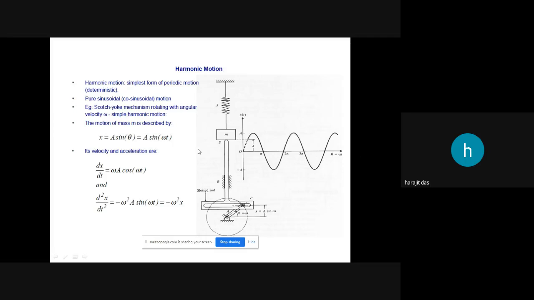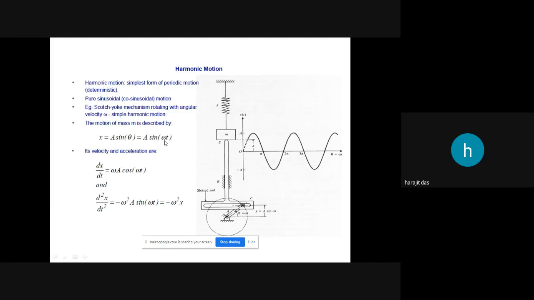Mathematically it is written as x equals a sine theta. So what is theta? Theta is omega t, because SHM can be represented by constant angular velocity. That's why it is written as omega into t, where omega is the angular velocity.